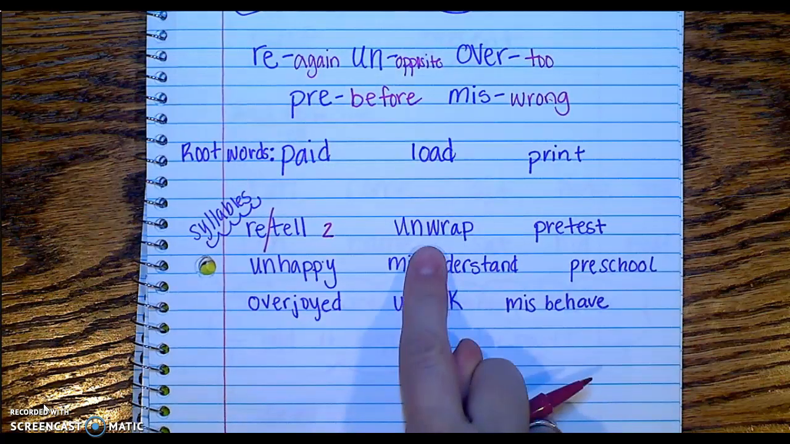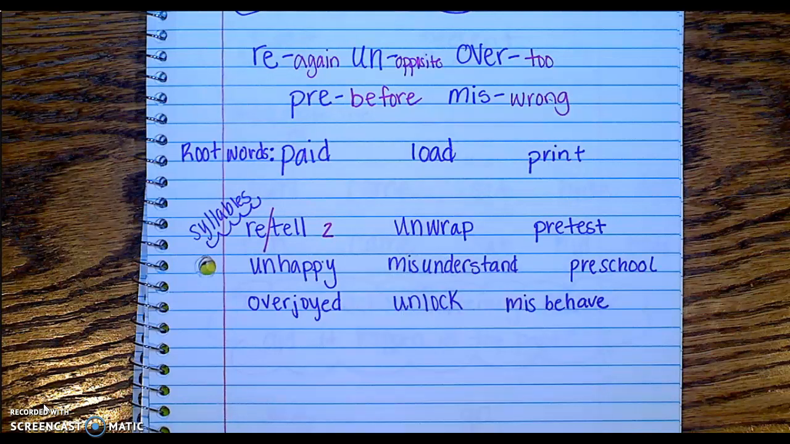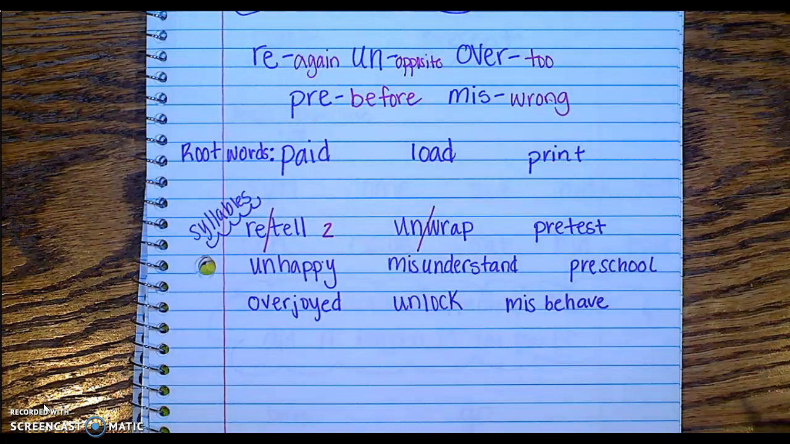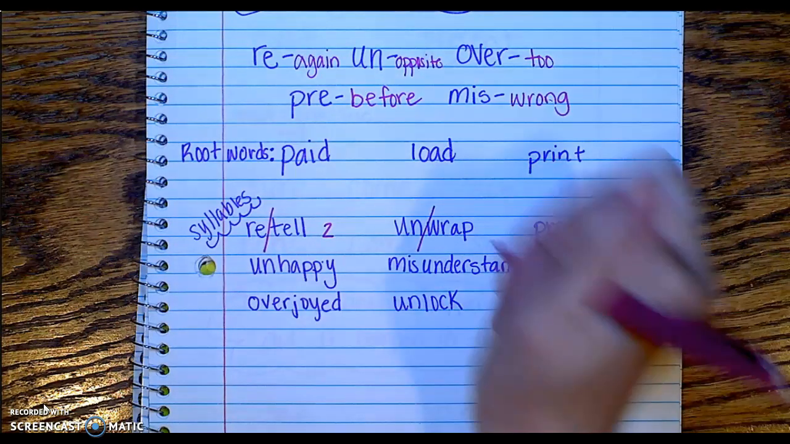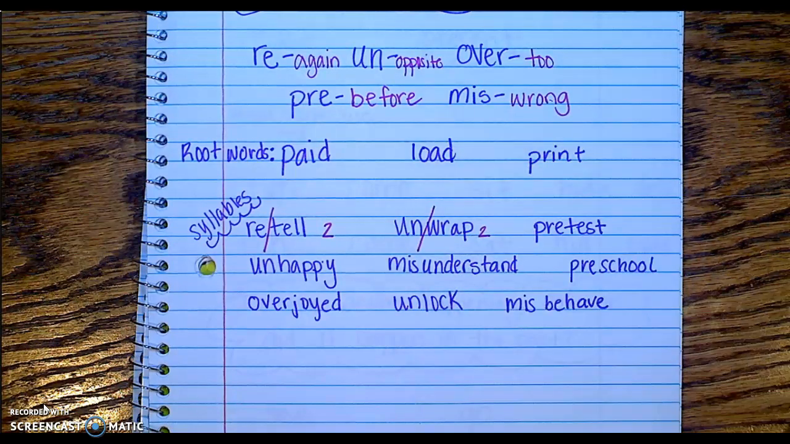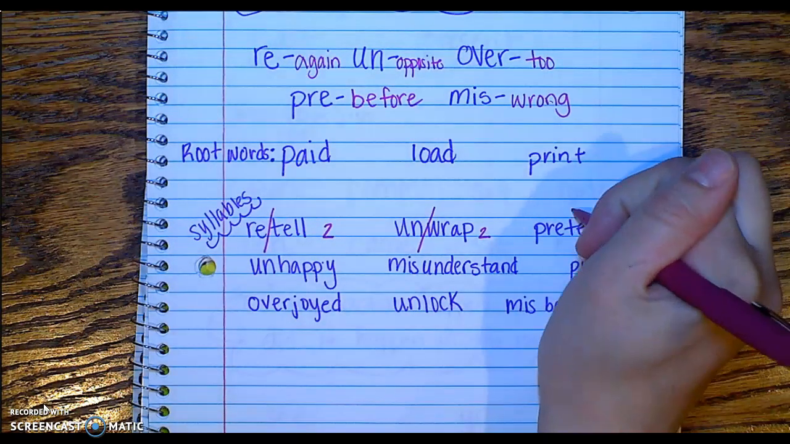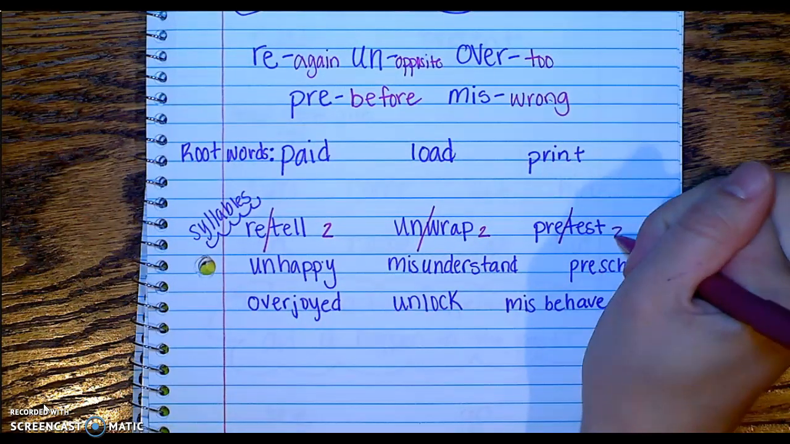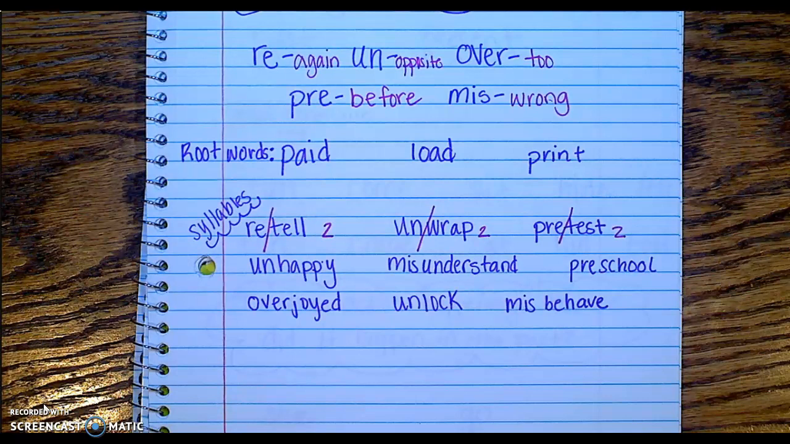Now, let's say the next word. Unwrap. Ready? Let's clap it out. Unwrap. Where would I do my slash? In between un and wrap. How many syllables was it? 2. Now, pretest. Let's clap it out. Pretest. Where would I put my slash? In between pre and test. How many syllables? 2.